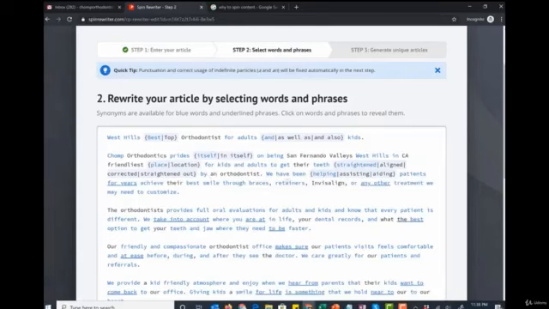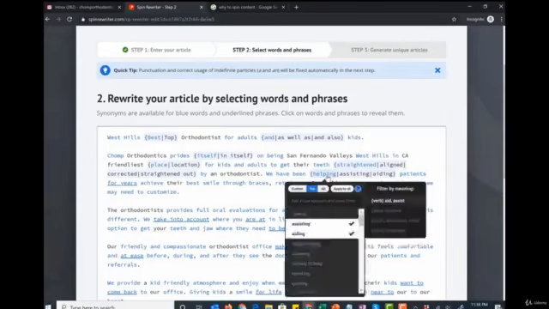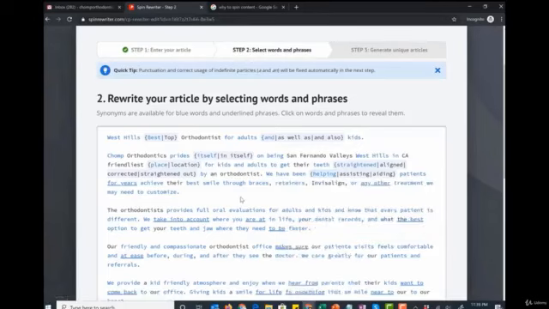So you can see as we go through this, no matter how it's spun, it's always going to read correctly. Now, if we use the other variation for having it automatically rewrite it, you can see that based on what it brings up, it's not always the best. So like for helping, allowing patients. We have been allowing patients for years. So you can see that letting the software do it, it's not perfect yet. It'll get to a point one day where it is, but for now, we have to rely on ourselves.